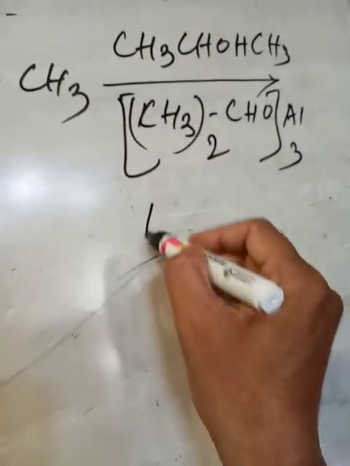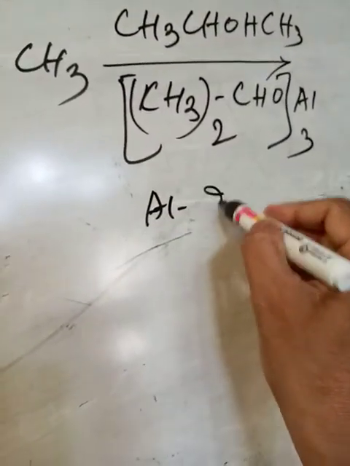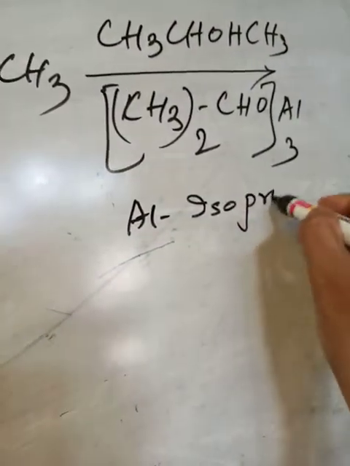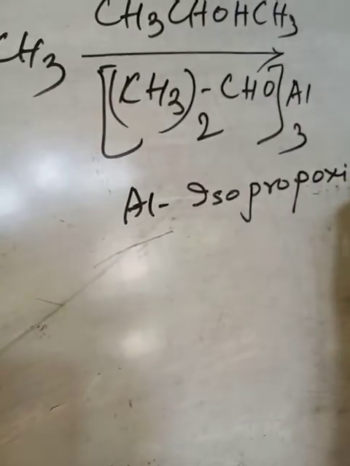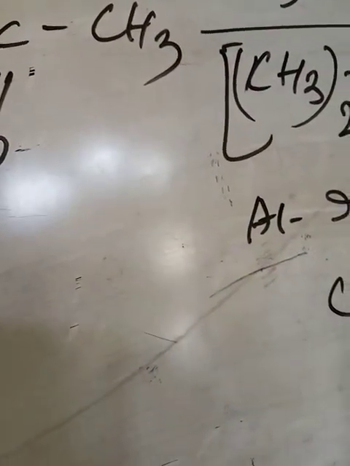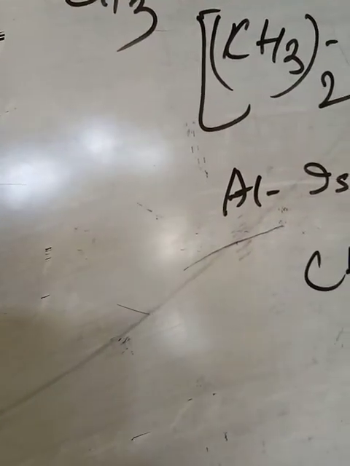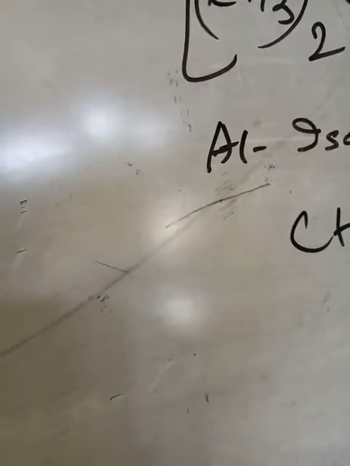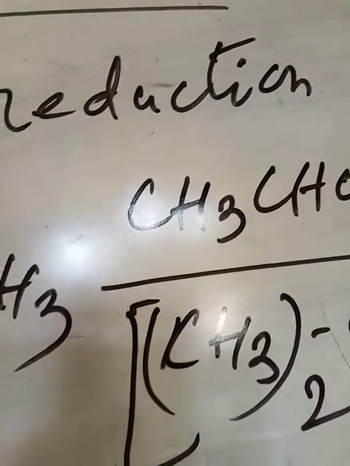This is aluminum isopropoxide. Then ketone will be reduced to secondary alcohol. So this is called MPV reduction.